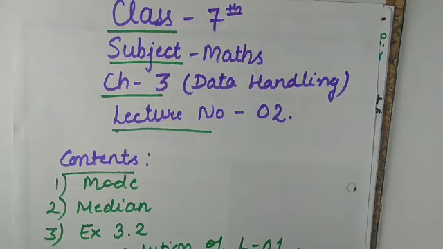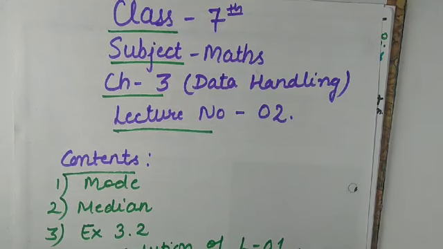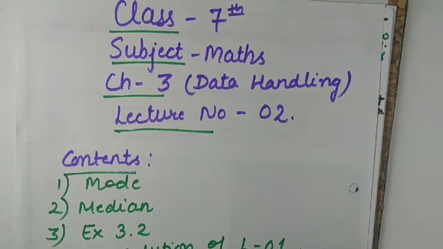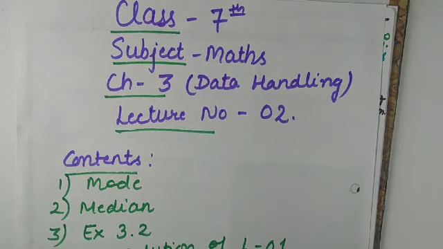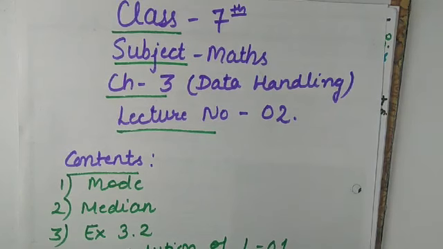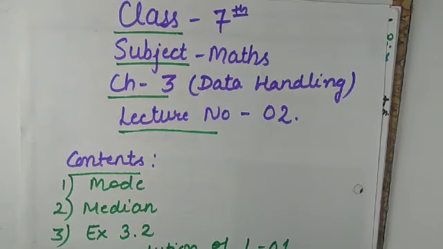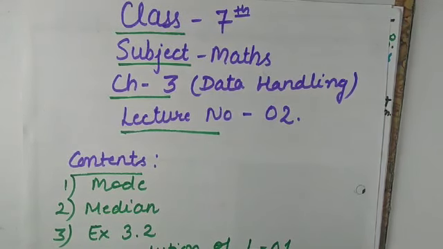Suppose you are collecting the marks of the students. So the marks of each student is considered as your observation. So how will you calculate mean? Mean is given by the formula sum of all observations over number of observations. After that, we have learnt about range. How will you find range? Range is equal to maximum observation minus minimum observation.